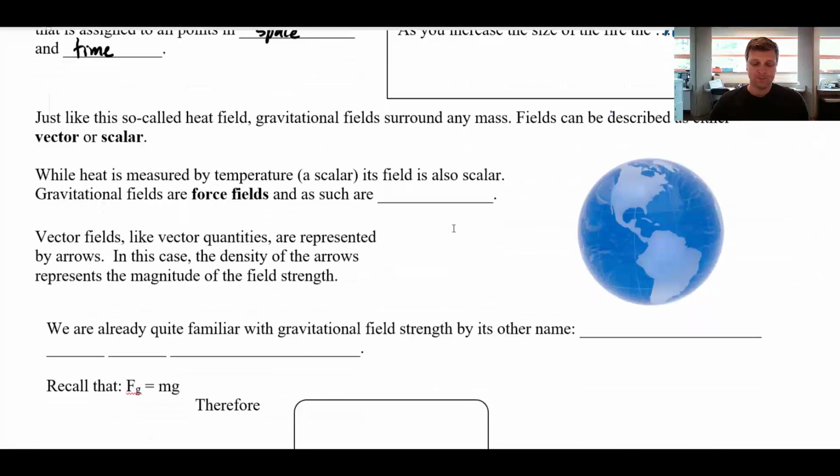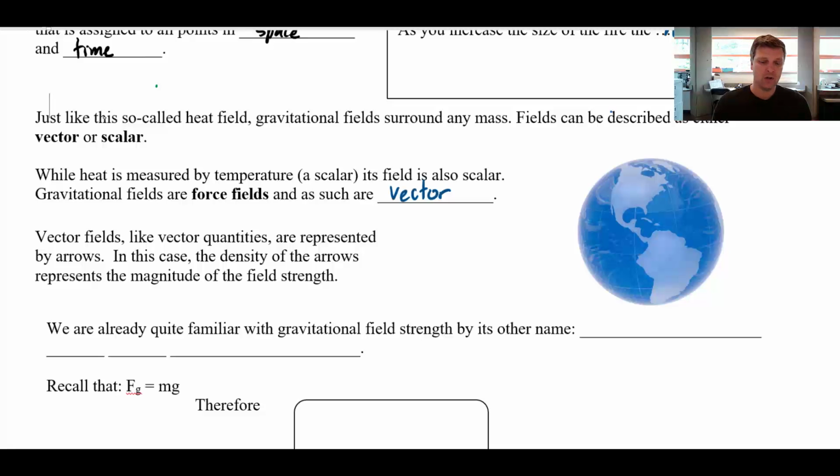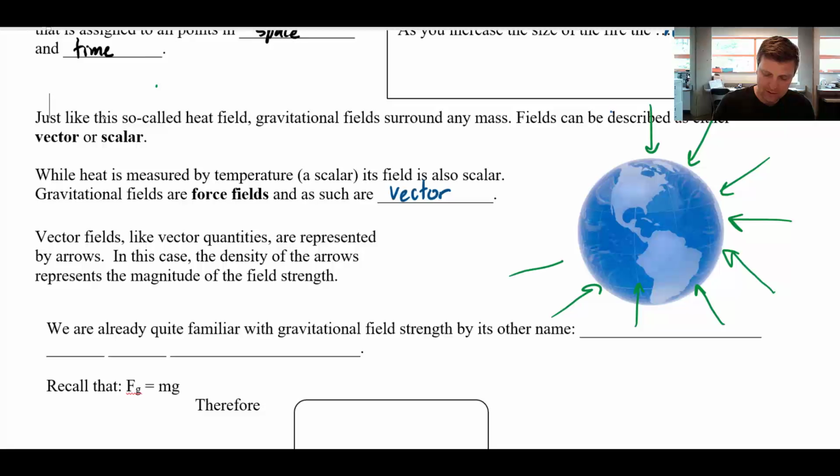So fields can either be vector or scalar. Since a gravitational field is a force field, then it is a vector field. And so by that, what we just mean is that, like with all vectors, it's going to have a magnitude, but also a direction. So we always draw vector fields as arrows because they're vectors. And so, for example, if I wanted to draw the gravitational field surrounding the Earth, that might look like a series of arrows that are pointing towards the center of the Earth, like this.